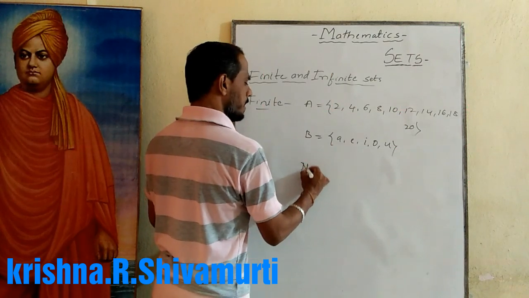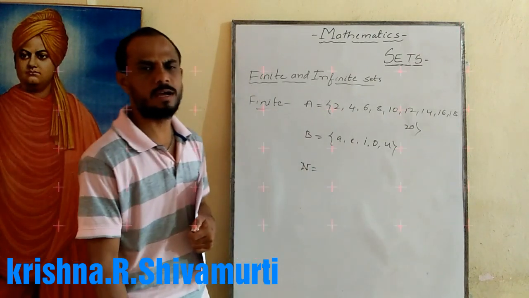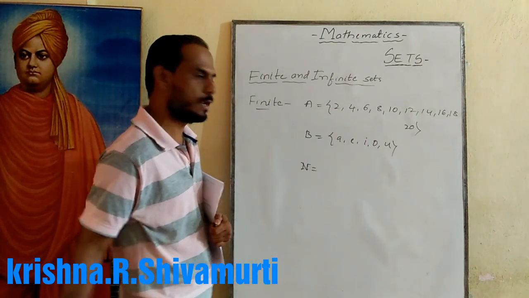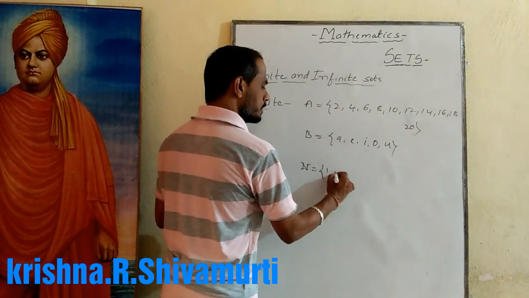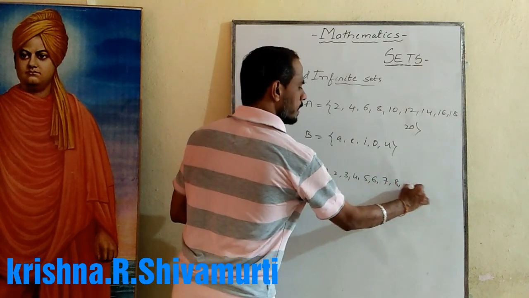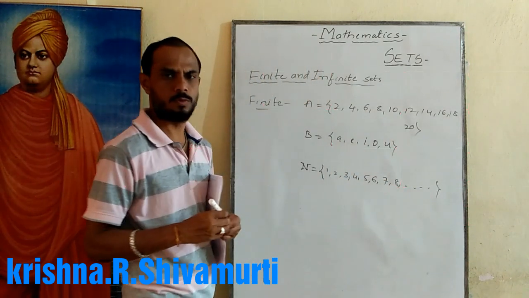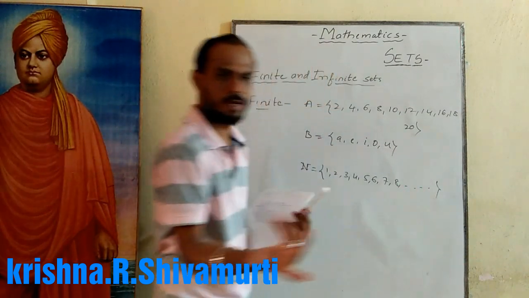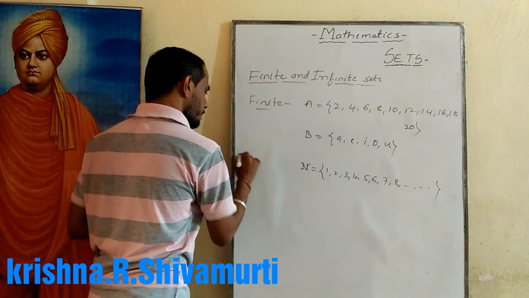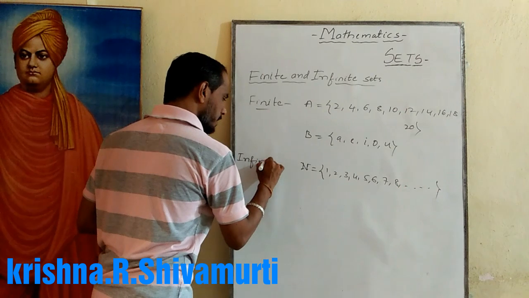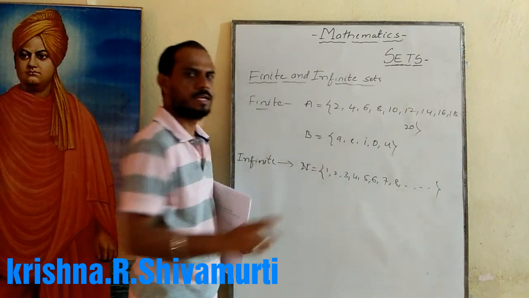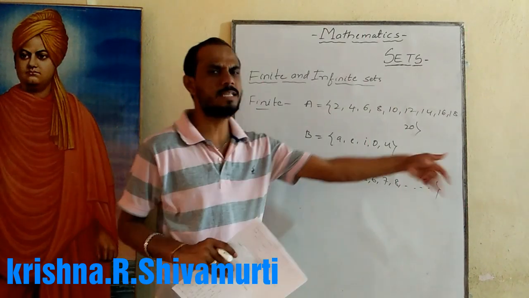N is the standard symbol of the natural number set. The natural number set is represented by N. Set N is equal to {1, 2, 3, 4, 5, 6, 7, 8, 9, ...}. How many elements are there? What is the last number? We don't know; it is not possible to say. This is an example for an infinite set. The natural number set is an infinite set.